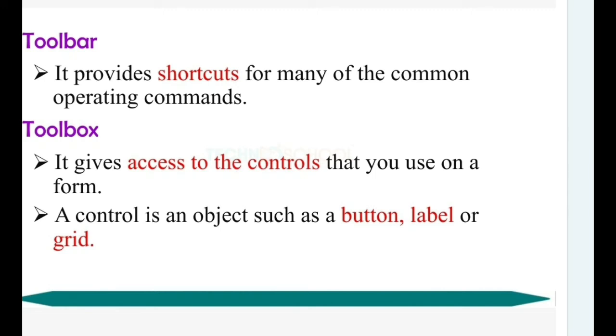So this is the definition for toolbar and toolbox. Understand what a toolbar is: it provides shortcuts for many of the common operating commands. In the toolbox, we have a list of the tools available in a VB application: label, command button, text box, timer control. The toolbar is the shortcut. At the top of the screen you can see the toolbar shortcuts for many of the operating commands. When you create applications, you can use these shortcuts to run your applications. So this is the toolbar and the toolbox. And a control is an object such as a button, a label, or a grid.